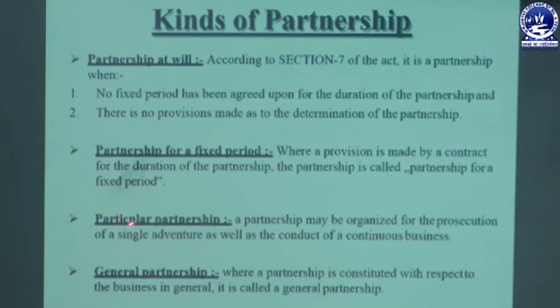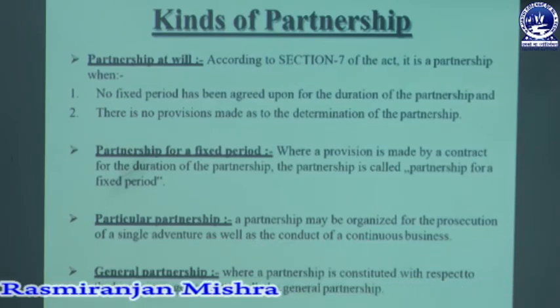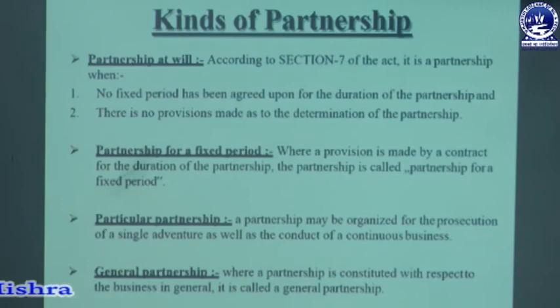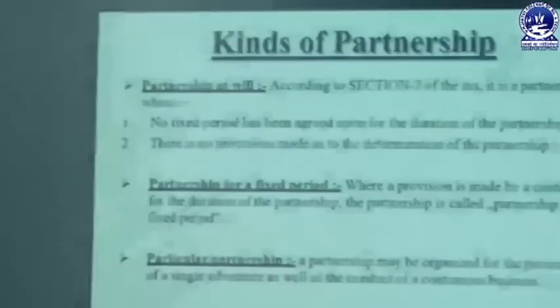The next one is particular partnership and general partnership. Particular partnership means a partnership may be organized for the prosecution of a single adventure as well as for the conduct of a continuous business. When partners continue their business in a repeated nature, year after year, or for a single activity of a business, that is called a particular partnership.